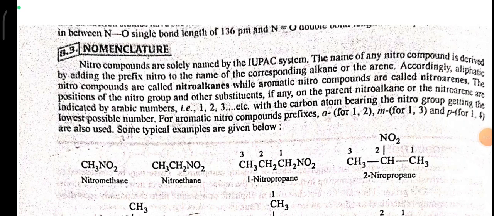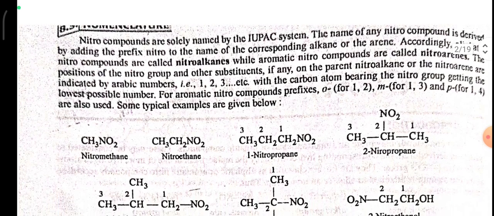Nomenclature. Nitro compounds are solely named by the IUPAC system. The name of any nitro compound is derived by adding the prefix nitro to the name of the corresponding alkane or the arene. Accordingly, aliphatic nitro compounds are called nitroalkanes, while aromatic nitro compounds are called nitroarenes. The position of the nitro group and the other substituents, if any, on the parent nitroalkane or the nitroarene are indicated by the Arabic numbers 1, 2 and 3, etc., with the carbon atom bearing the nitro group getting the lowest possible number. For aromatic nitro compounds, the prefixes ortho for 1,2, meta for 1,3 and para for 1,4 are used.